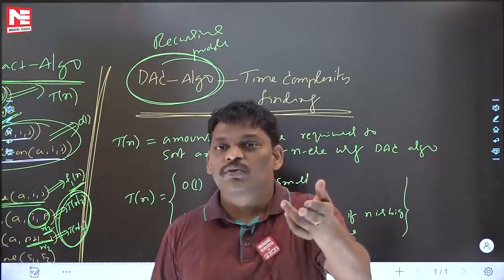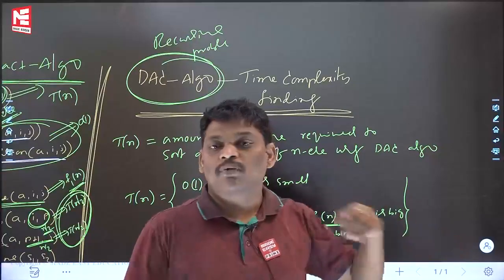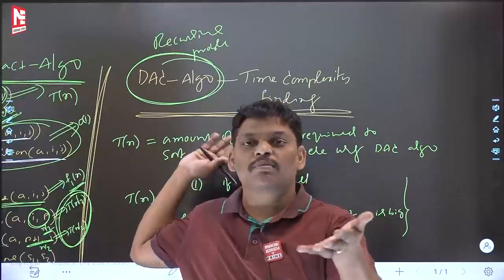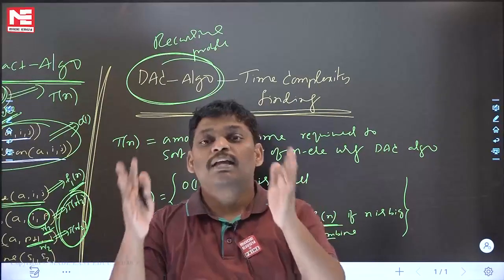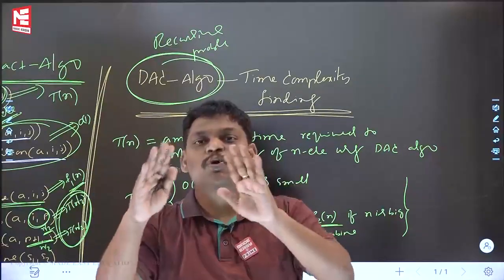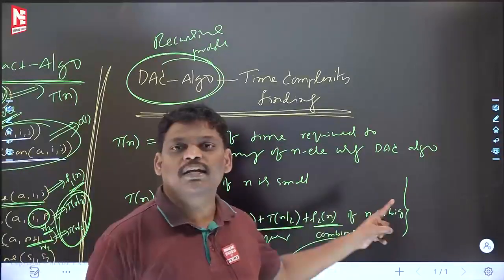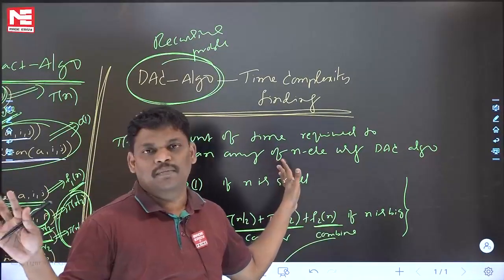One more thing I want to ask you. Divide and conquer algorithm, time complexity finding is like this, it's okay. But what about time complexity finding for a recursive program? Same, because a divide and conquer algorithm is a recursive program only. From now onwards, please be careful. Any recursive program is given. If you want to find out the time complexity, first step, write the recurrence like this. Solve it, you will get the time complexity.